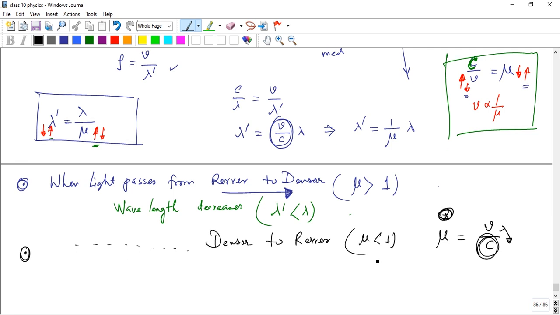So if mu is small, lambda increases. The new wavelength increases, so lambda dash is greater than lambda.